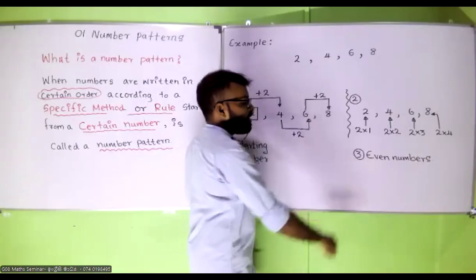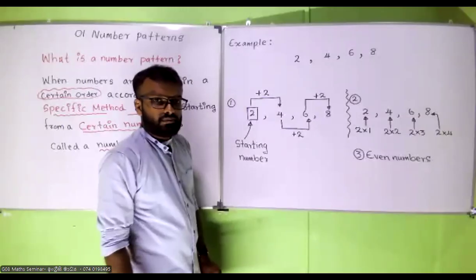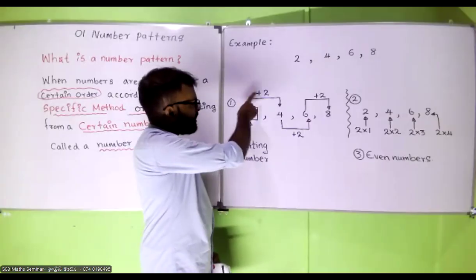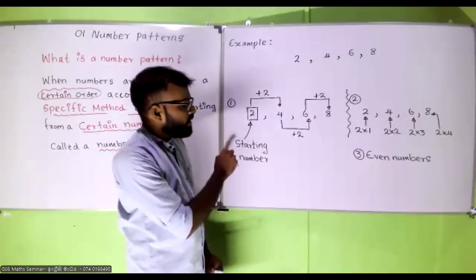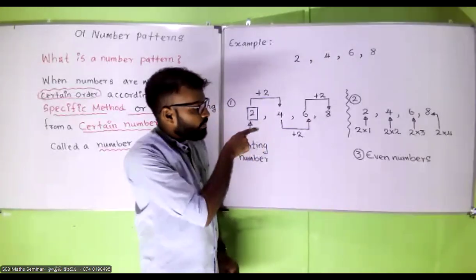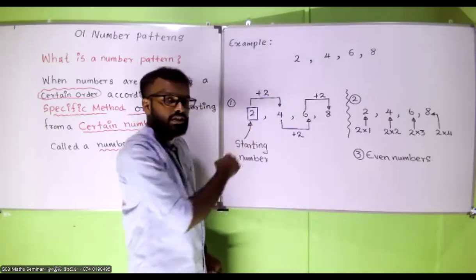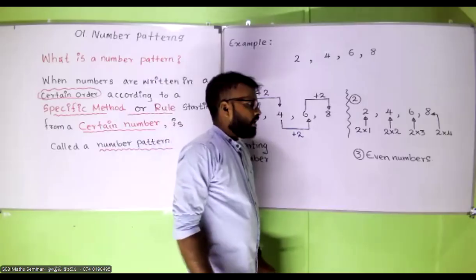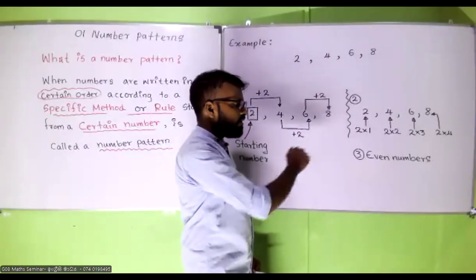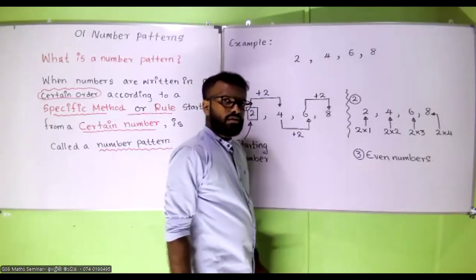So this is a rule, even numbers. This is a method. And you guys know this. To each and every term I am going to add 2 so that I can obtain this number pattern. And if I use the multiples of 2, I can obtain that. 2 times 1 is 2, 2 times 2 is 4, 2 times 3 is 6, 2 times 4 is 8. And also, you know, these 2, 4, 6, and 8 are even numbers. All of these are correct.